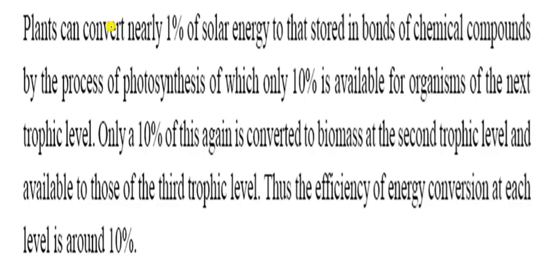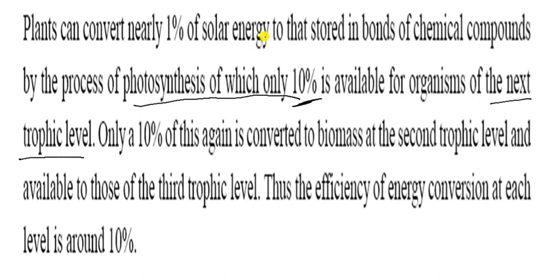Now come to the 10% law. Once again, plants can convert 1% of solar energy, stored in the bonds of chemical compounds, by the process of photosynthesis. You have to remember this properly. Only 10% of it is available for organisms at the next trophic level. Always only 10% of the energy goes to the next trophic level.